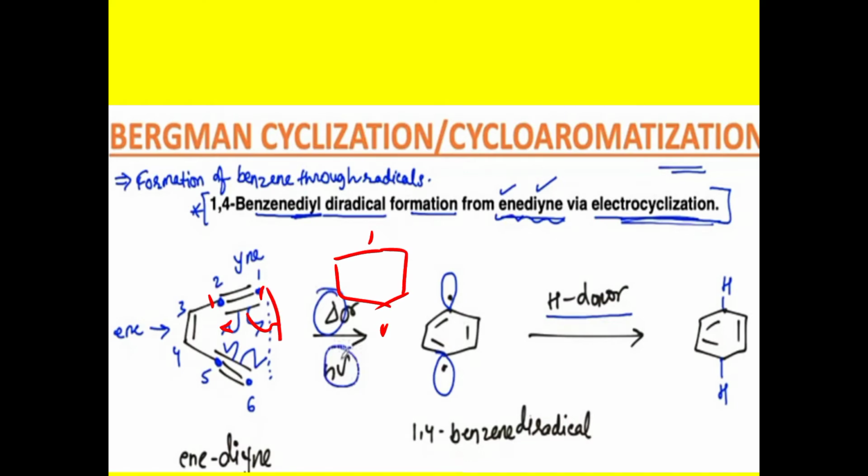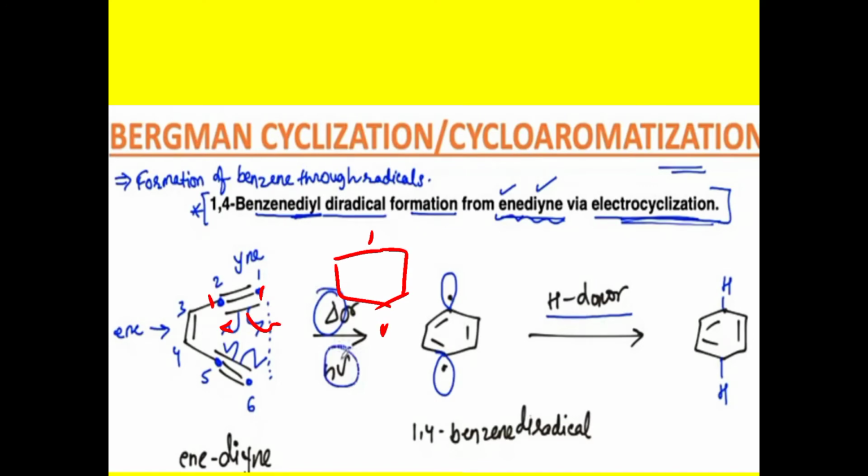So this radical can be joined here, and this one radical can remain as it is. So see here, formation of the 1,4-benzene diradical by using thermal conditions, breaking one pi bond by the radical way, gives the 1,4-benzene diradical.